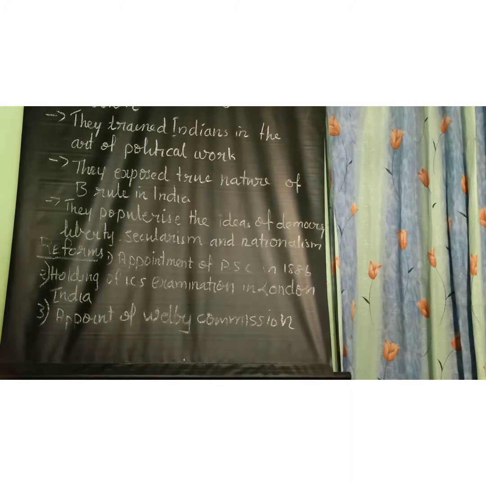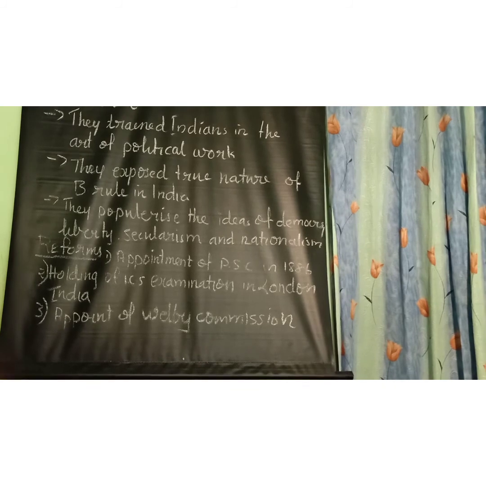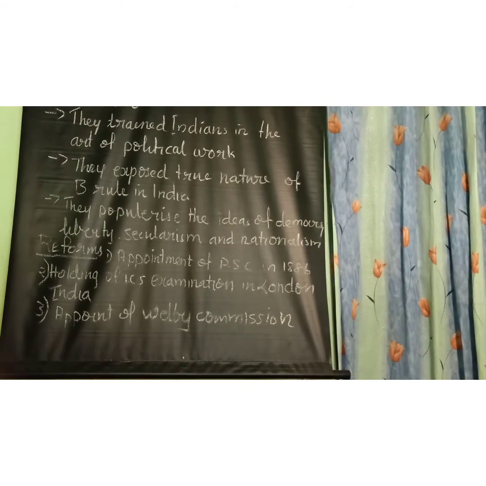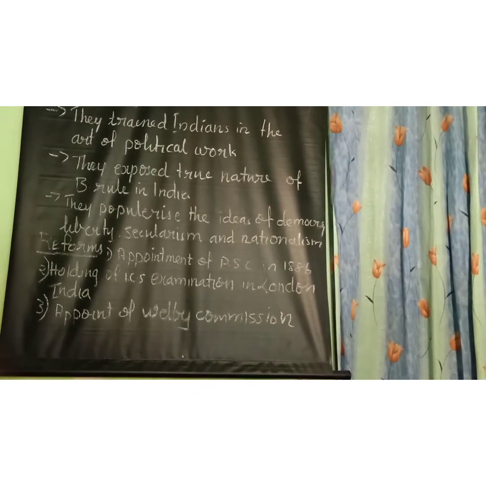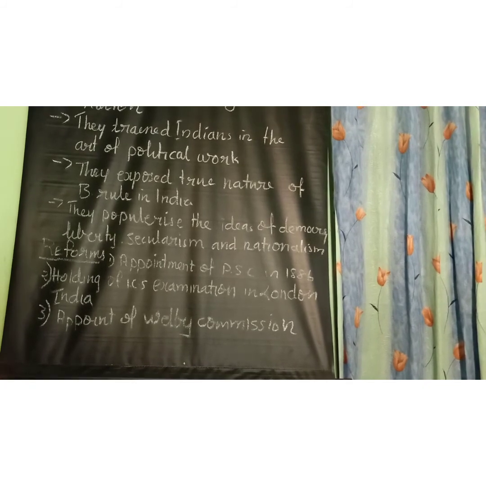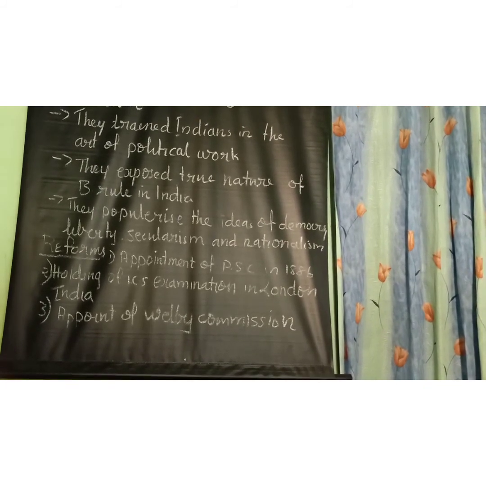Then methods. Two methods are there. The methods popularly known as constitutional agitation method. And they followed two methods. First method objective is what? To educate people in India in modern politics, and also to arouse national political consciousness and create a united public opinion. For that, they held meetings, resolutions for popular demands were passed. And they criticized government policies through press. They also sent memorandums and petitions to government officials and British Parliament.